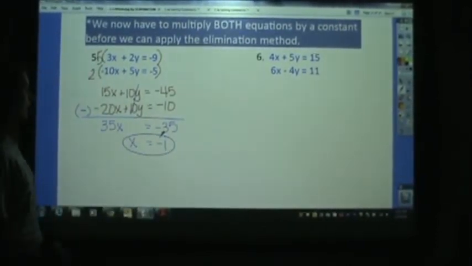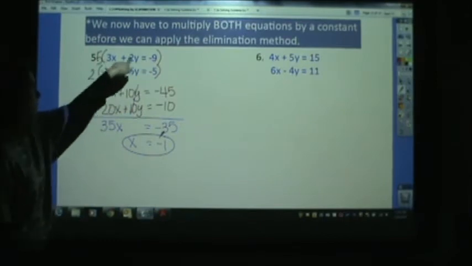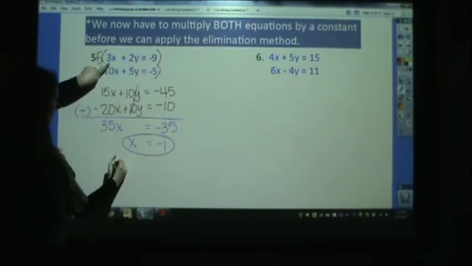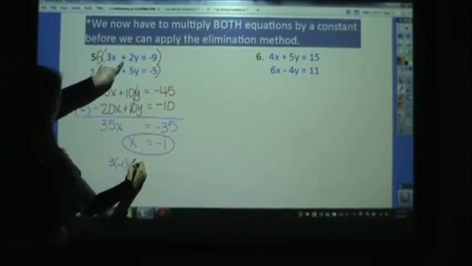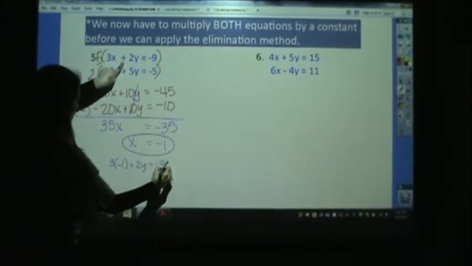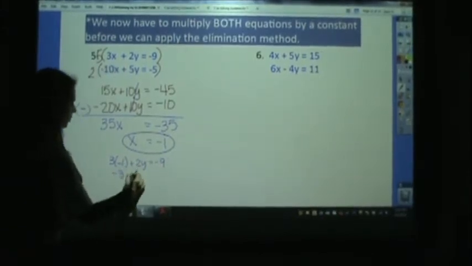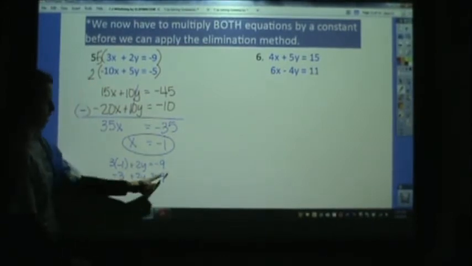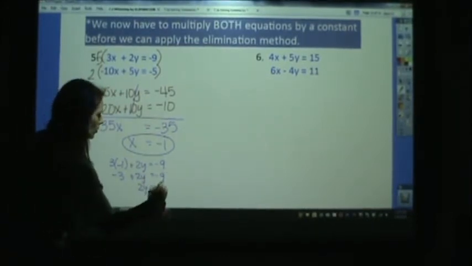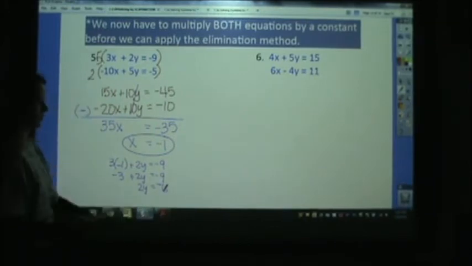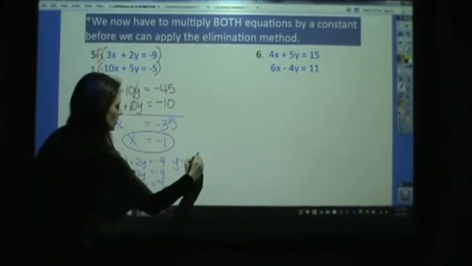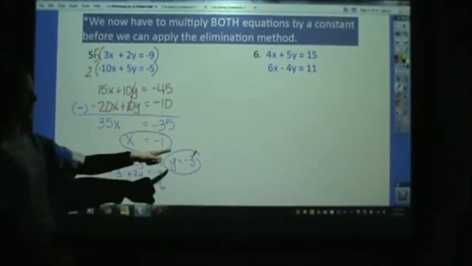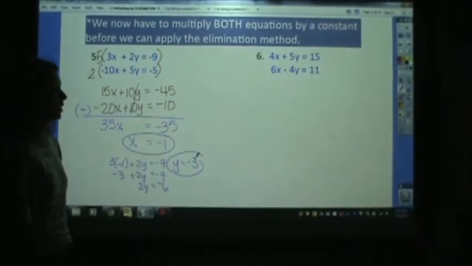Again, we can plug this in anywhere. This first original blue equation, 3 times negative 1 plus 2y equals negative 9. Negative 3 plus 2y equals negative 9. Add 3. 2y equals negative 6. Divide. y equals negative 3. So our solution is negative 1, negative 3.